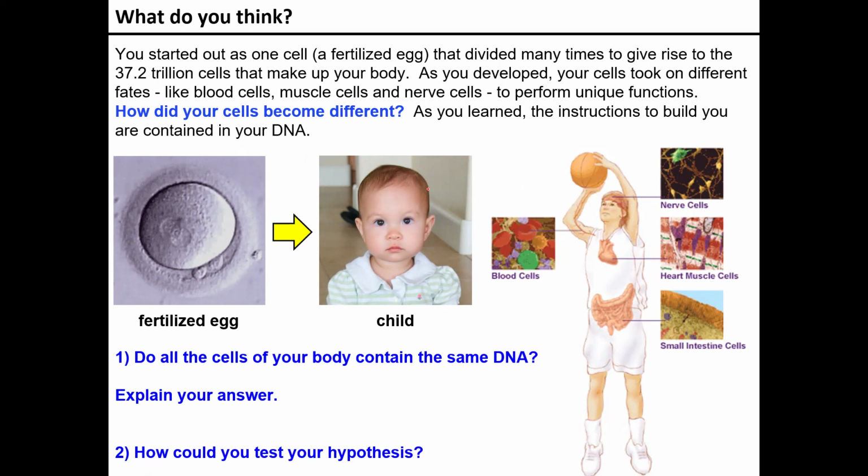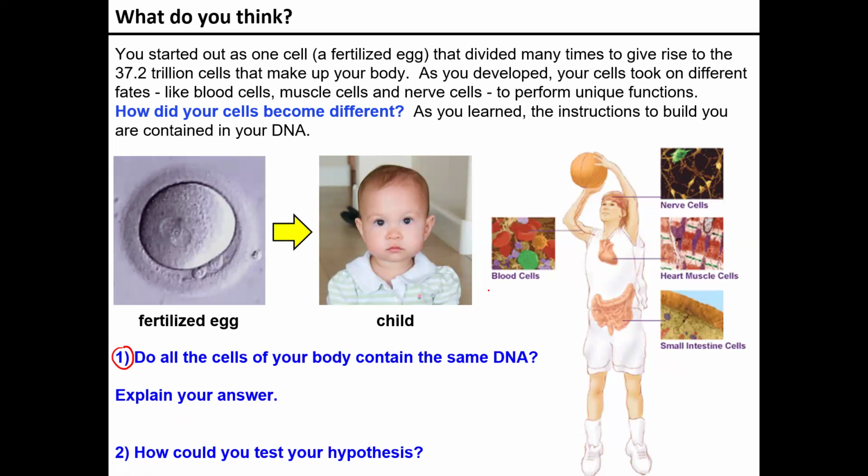Now, there are two questions that we're going to look at. One, how do all of the cells in your body contain the same DNA? We're going to explain that. And then, how can you test your hypothesis? The reason we bring this up is that if all of our cells have the same DNA, does that mean all our cells are the same? And we know that that's not the case.